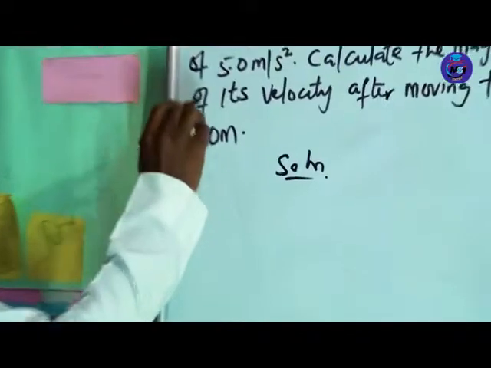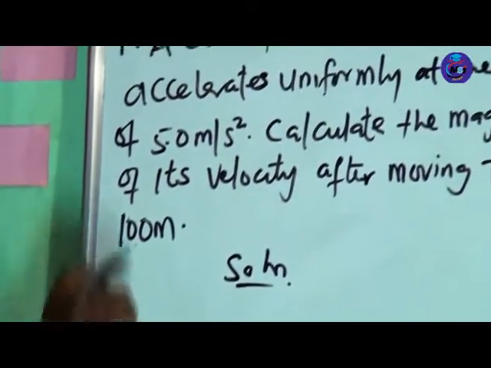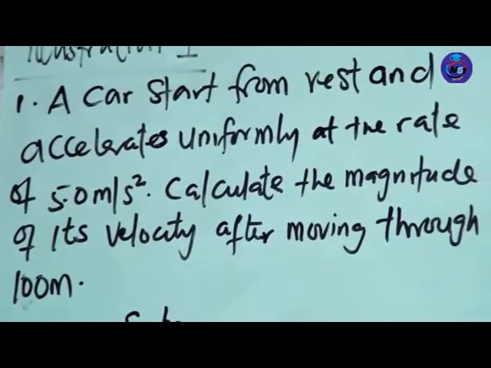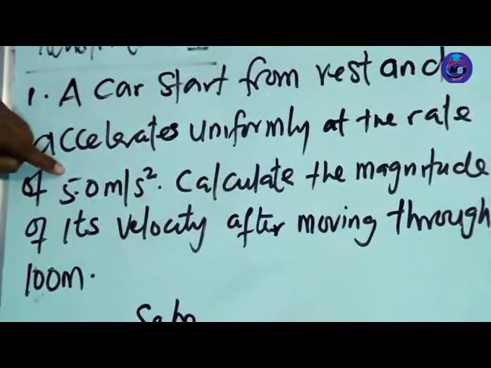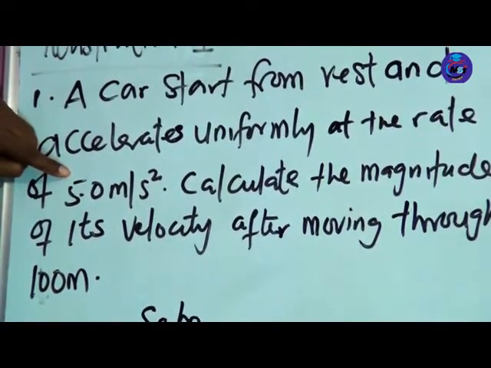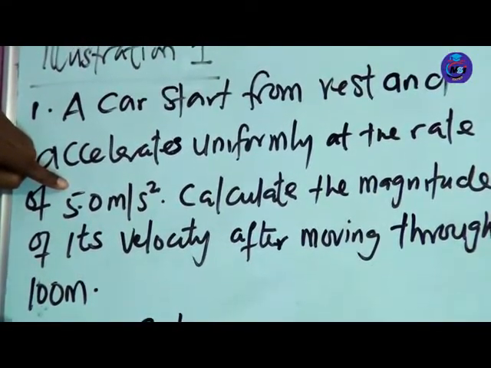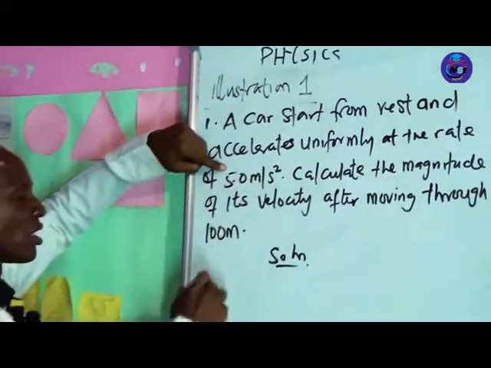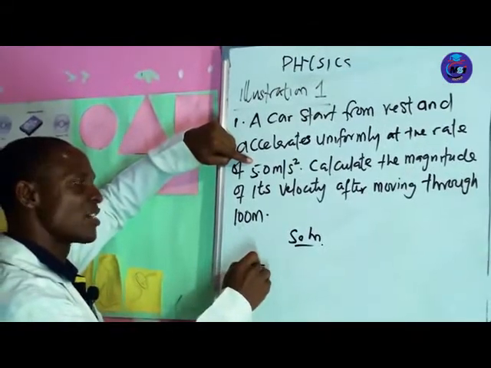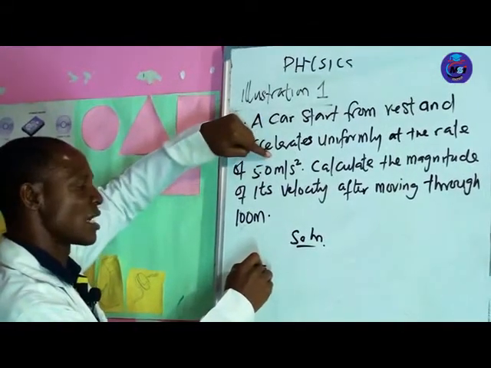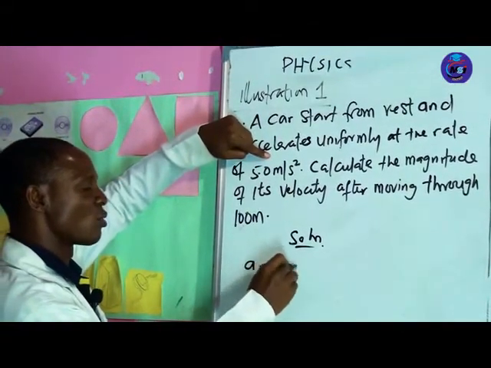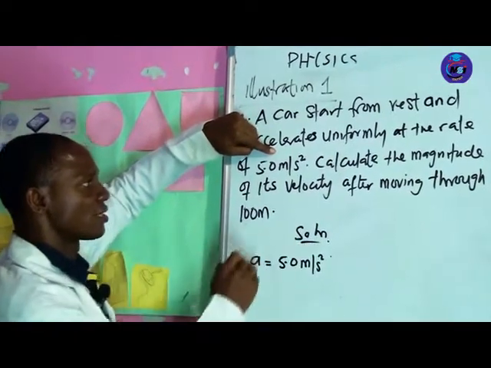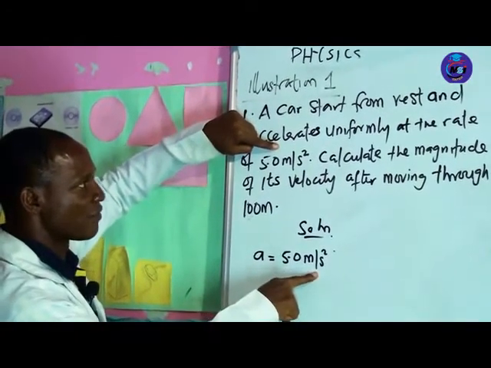The first one: a car starts from rest and accelerates uniformly at the rate of this. So this is with the concept of the first topic, which is dimension. The unit here is meter per second squared. This tells us that A is acceleration. So we have 5.0 meters per second squared. That is the acceleration we are given.